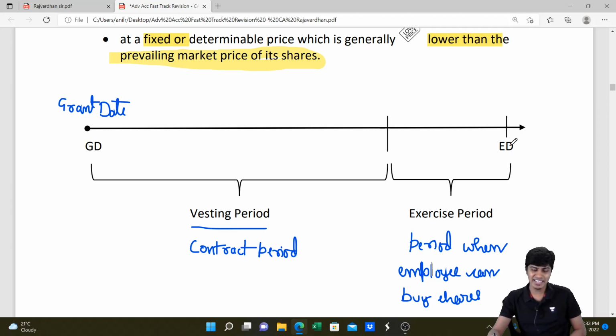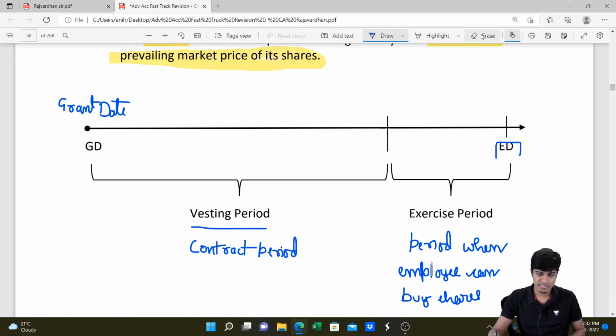And then this is the date. What is the date? Exercise date. That is the exact date on which he bought the shares. Exercise date is the exact date on which he bought the shares of the company.